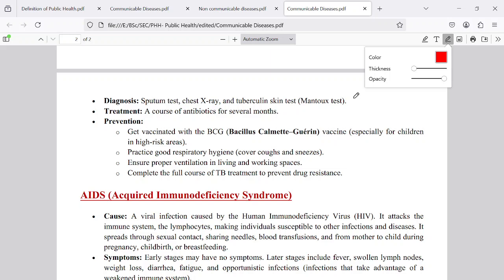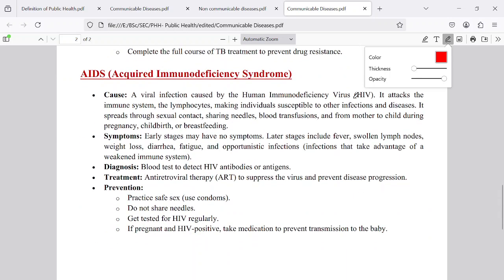In these preventive methods, taking the vaccine is very important to prevent tuberculosis. Another important communicable disease is AIDS, acquired immunodeficiency syndrome. This is actually caused by the virus, human immunodeficiency virus. Human immunodeficiency virus causes the acquired immunodeficiency syndrome.